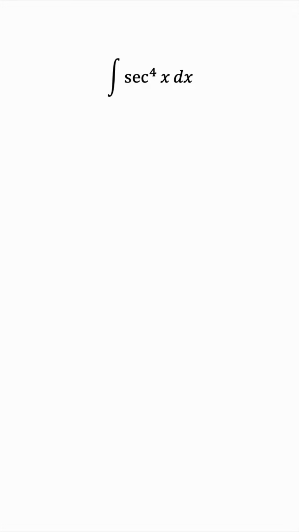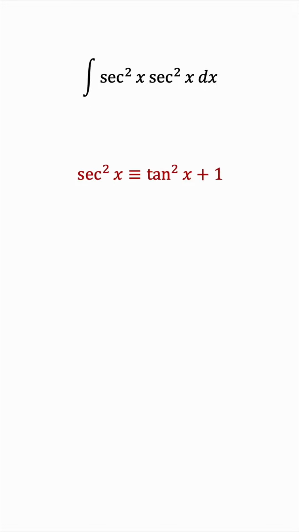How about a different decomposition? Secant squared times secant squared. This looks promising because even powers usually lend themselves to some sort of identity. We know that secant squared x is identical to tan squared x plus 1. So let's use this. Should we replace both copies of the secant squared we have, or only a single copy?